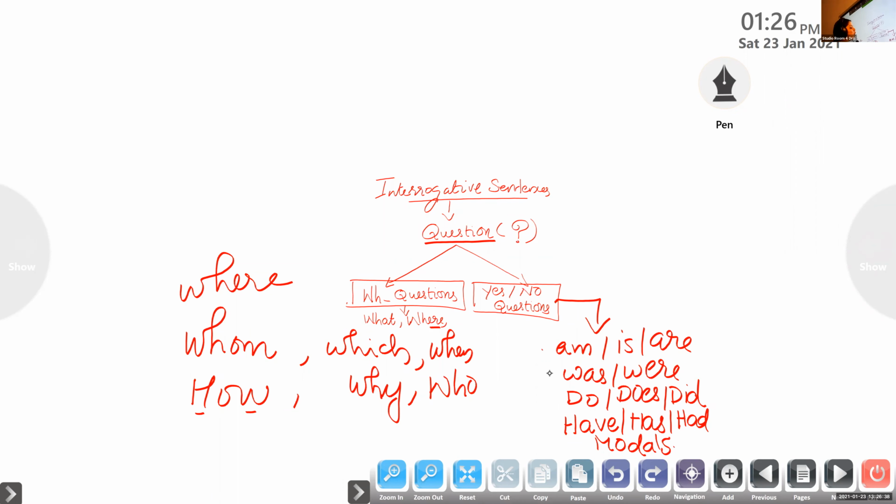Okay, if you begin your questions with these auxiliary verbs, you will be getting an answer either yes or no. Perfect. If you are expecting an answer either yes or no, Avantika, are you dancing?